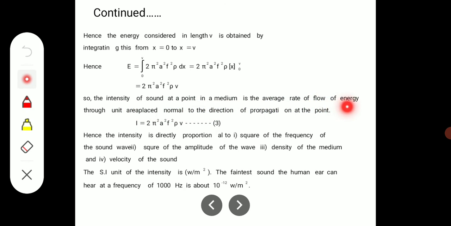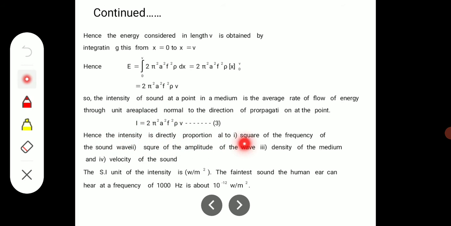rate of flow of energy through unit area placed normal to the direction of the propagation at the point. So therefore, this energy is equal to the intensity, that is I is equal to 2 pi square f square a square rho v. This is the standard expression for the intensity of the sound wave.